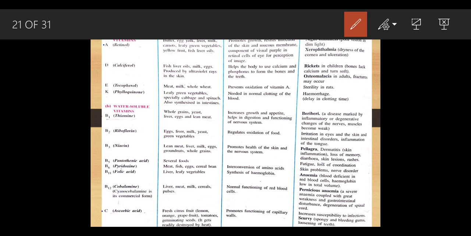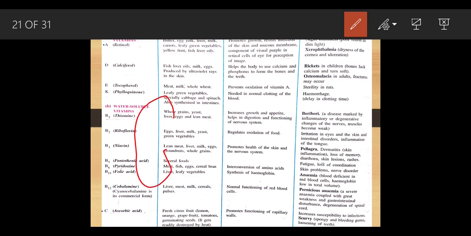And second, osteomalacia. Osteomalacia is again related to calcium only, like in the ad you have seen, the osteocalcium. Okay, osteocalcium means which is related to the bones. Osteo means the bones part. Osteomalacia means the bones become brittle.